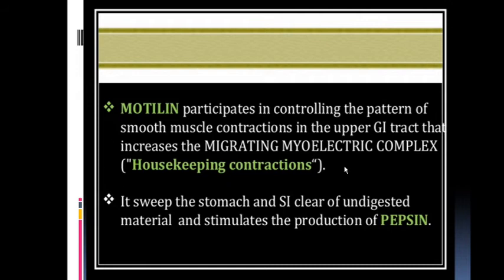It is also called the housekeeping contraction. Why is it called the housekeeping contraction? Because whatever undigested material is left will be cleared in presence of motilin. It is mainly activated during fasting. It sweeps the stomach, okay, झाड़ू लगा देता है. It sweeps the stomach and small intestine, clears the undigested material, and stimulates the production of pepsin. Okay.